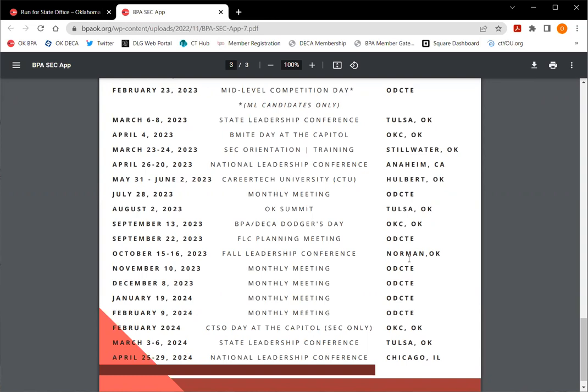Okay, moving on. We have our state leadership conference. Again, you're going to see that extra day attached so that the state officers can come in and set up and things like that. That's going to be March 3rd through 6th, 2024. And then the National Leadership Conference for anyone elected to this next term will be April 25th through the 29th in Chicago. Again, that is optional.